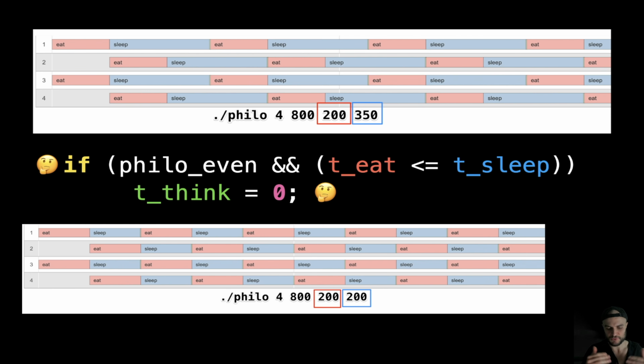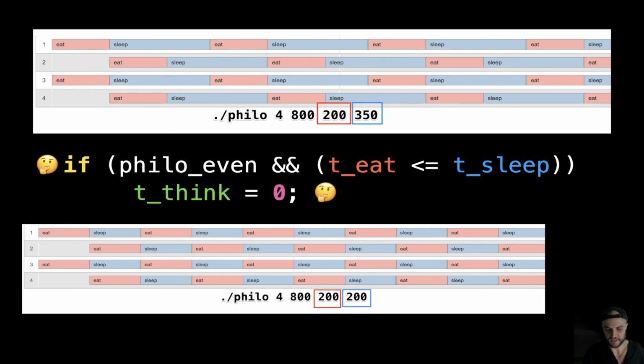Namely, the symmetries of the system imply that there is no thinking time. Thinking time is the contention time, the time spent waiting for the forks, right? But in a system with even philosophers and time to eat less or equal than time to sleep, there is no contention at all. The symmetry of the system implies that there is no time to think at all.